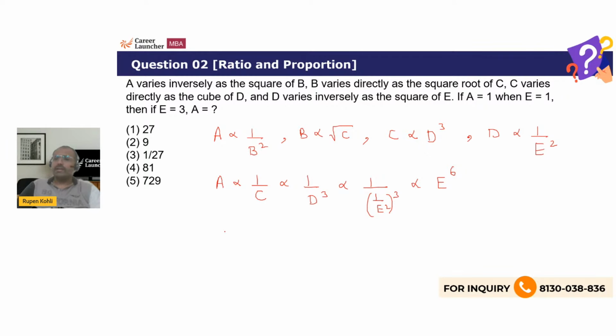So A is 1, E is 1. When E will be 3, A will be proportional to 3 power 6 or 729, right? So that is the connection of A to E. A is proportional to the sixth power of E. Or you can say that A over E power 6 is a constant value. So if A is 1 and E is 1, when E becomes 3, A will become 3 power 6, because A over E power 6 is constant. So this is a usual direct question of proportionality, right?